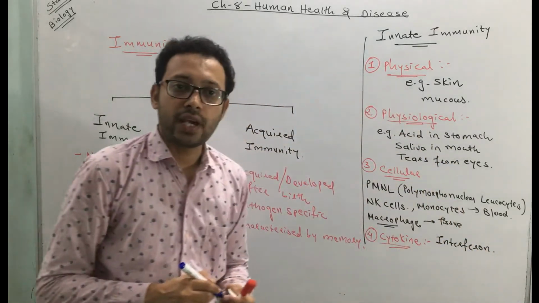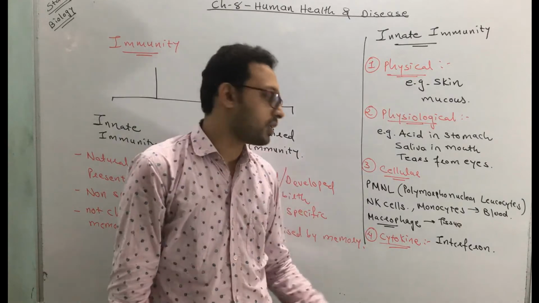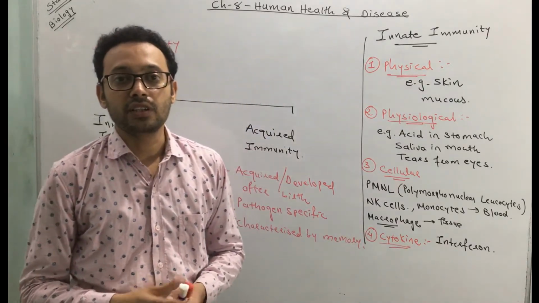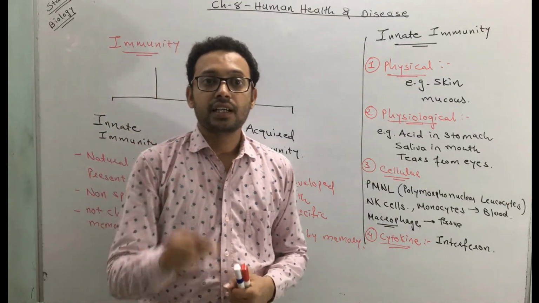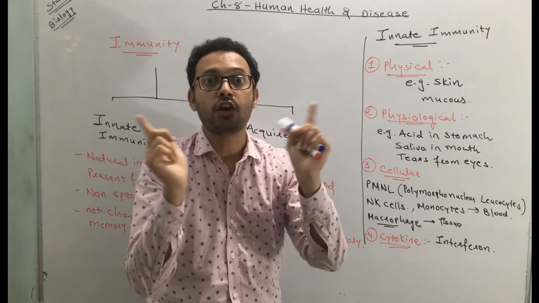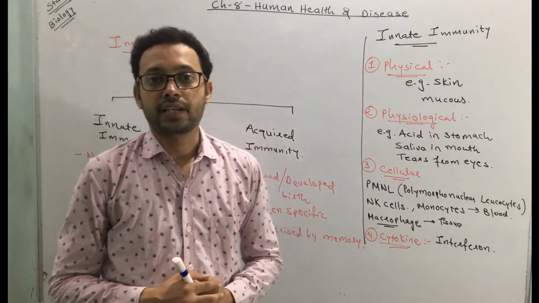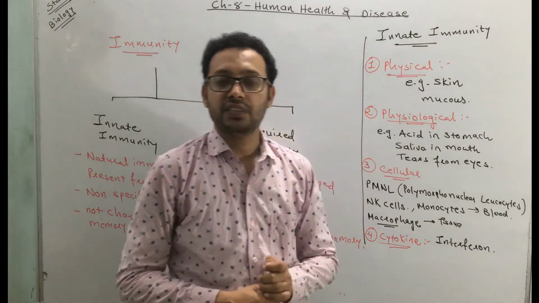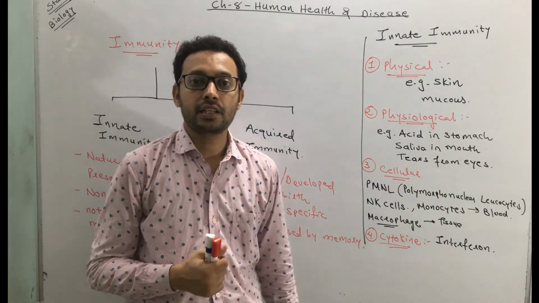When a cell gets infected with a virus. What is the function of this interferon? The interferon released by the infected cell protects the surrounding non-infected cells from the attack of viruses. So here the immunity is due to a protein, a kind of cytokine. So this is called cytokine-mediated immunity.